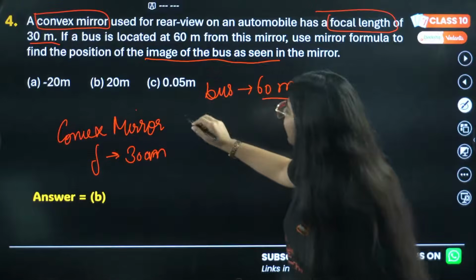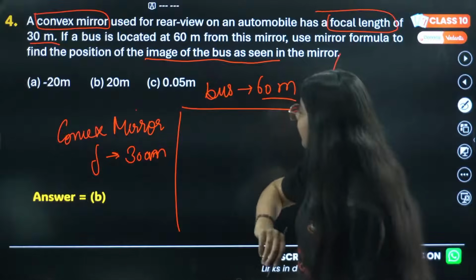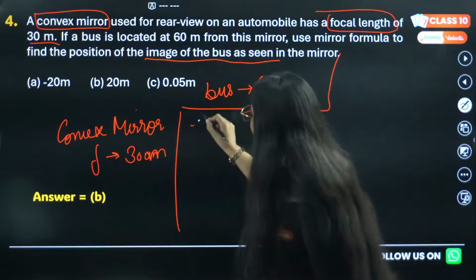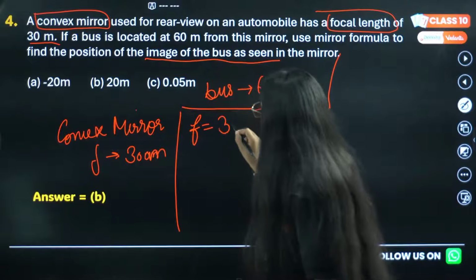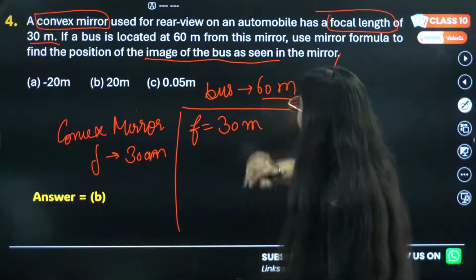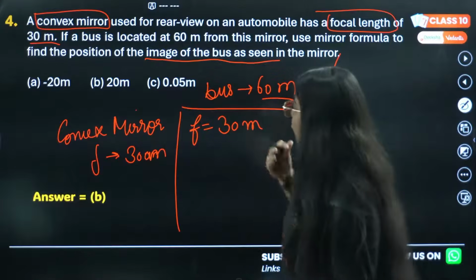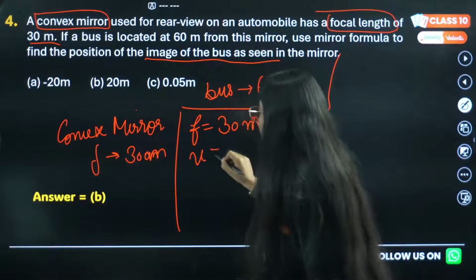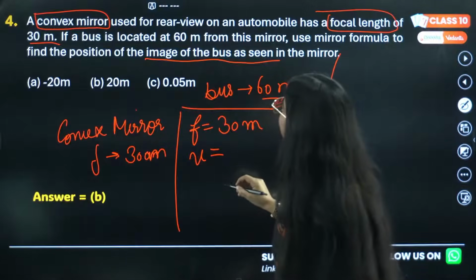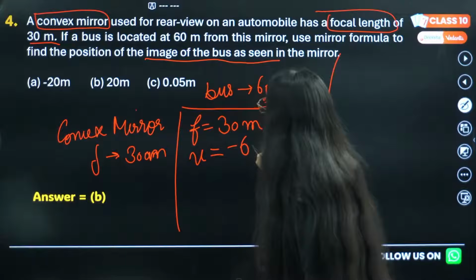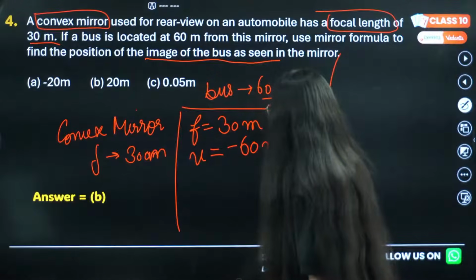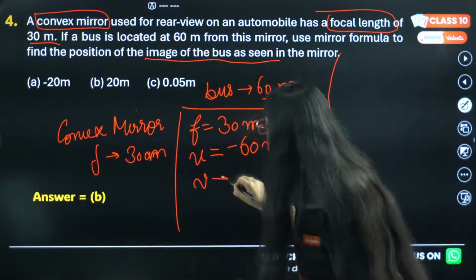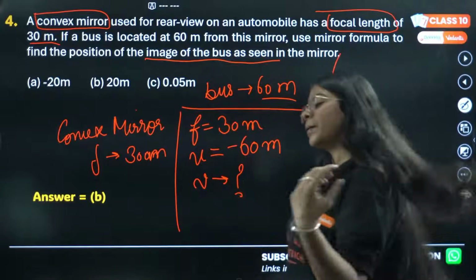Okay, let's see why the answer is B. So we are given the focal length, that is 30 meter. Now the bus is located at 60 meter. For that mirror, the bus is an object, and we always take the position of the object as negative. We need to find the position of the image.